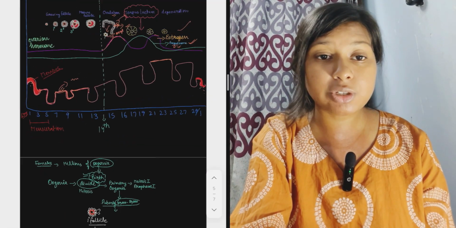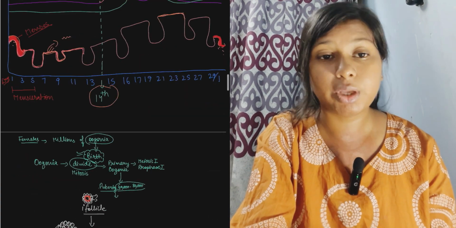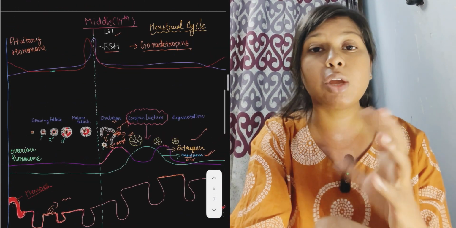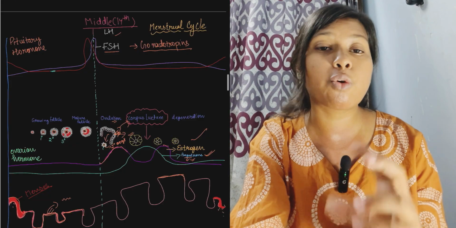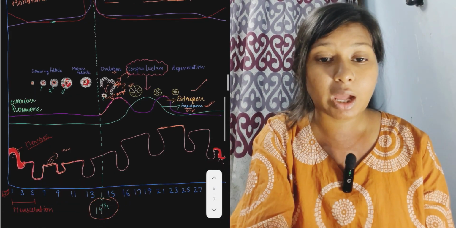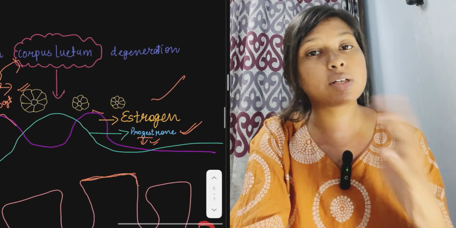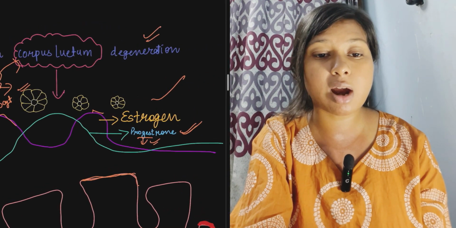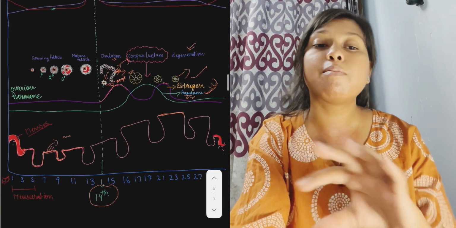This ovulation takes place at the 14th day, during the middle day of the whole month, during which the ovulation process takes place. After that, the corpus luteum, after releasing progesterone, also starts degenerating and the cycle continues. So that is the whole menstruation cycle.